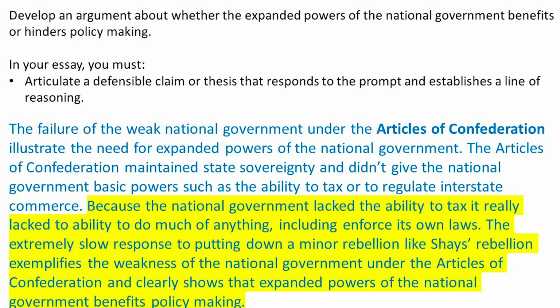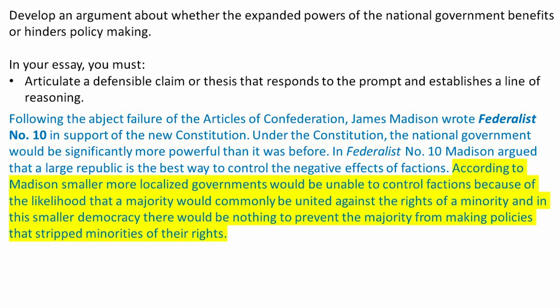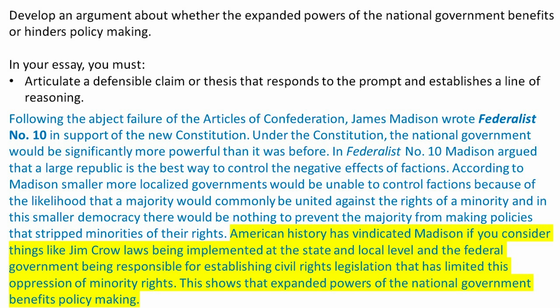Okay, last up, your second piece of evidence. This is your third and final paragraph. Skip a line and let's do it again. These sentences earn the first point for providing an accurate and relevant piece of evidence, that Federalist Number 10 argued in favor of a stronger national government. And this gets the second point because it describes Madison's argument against empowering state and local governments and clearly links this idea to the prompt. These sentences build on the previous ones by explaining how the evidence from Federalist Number 10 supports the thesis, and it also closes the loop.